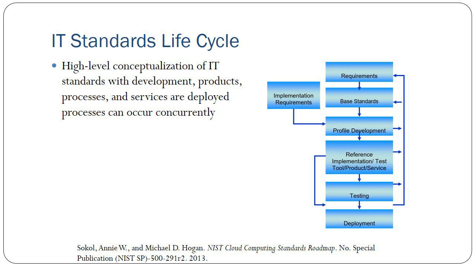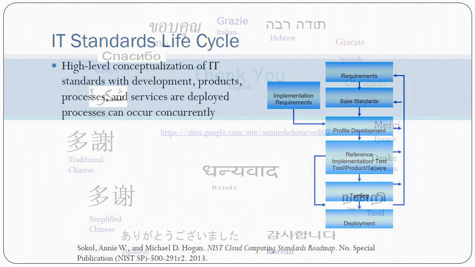If there is some testing failure, then the requirements would be readjusted, the base standards would be readjusted, and then the whole profile development and testing plans would again be designed, and testing would again be done. When the product has been completed and passed through the testing part, then deployment takes place. So this is the IT standard life cycle according to the NIST cloud standards.